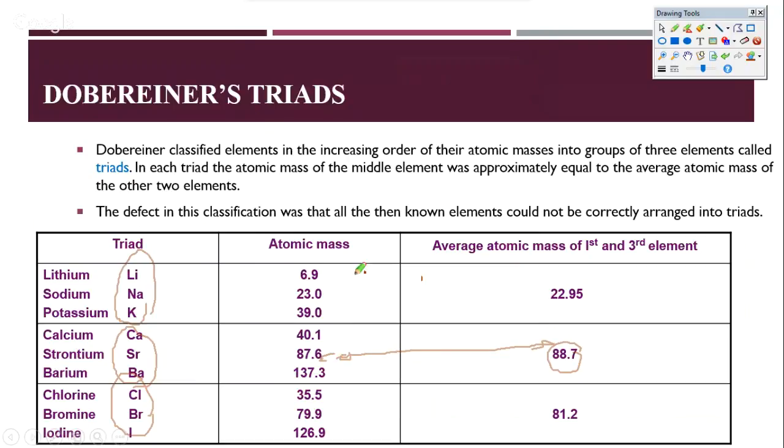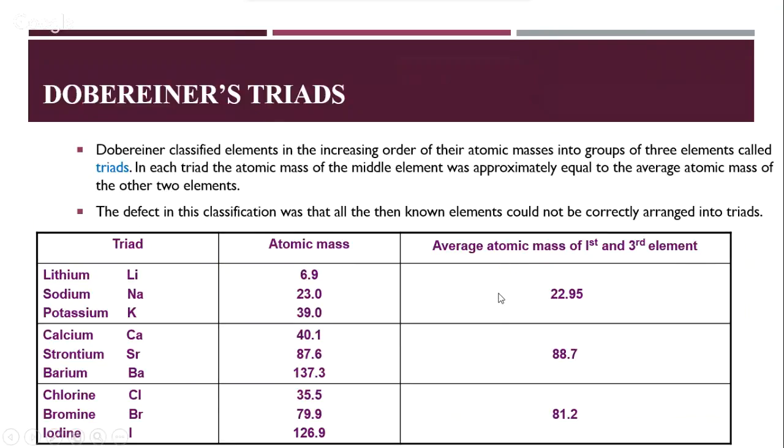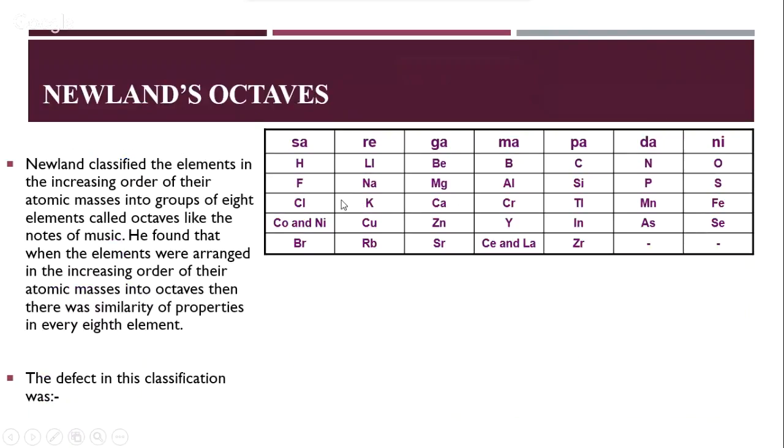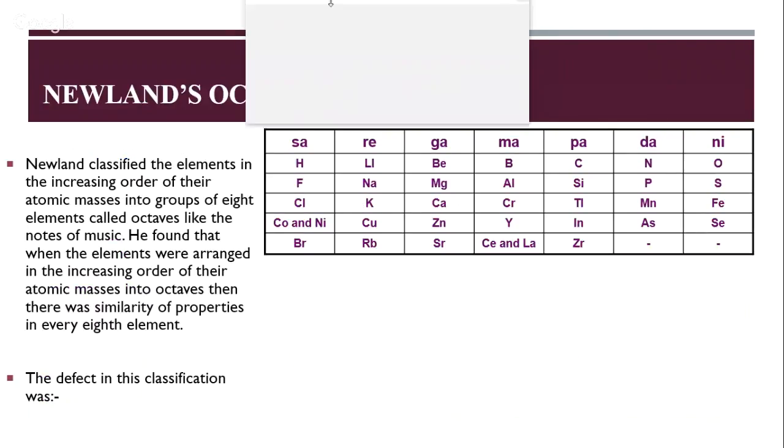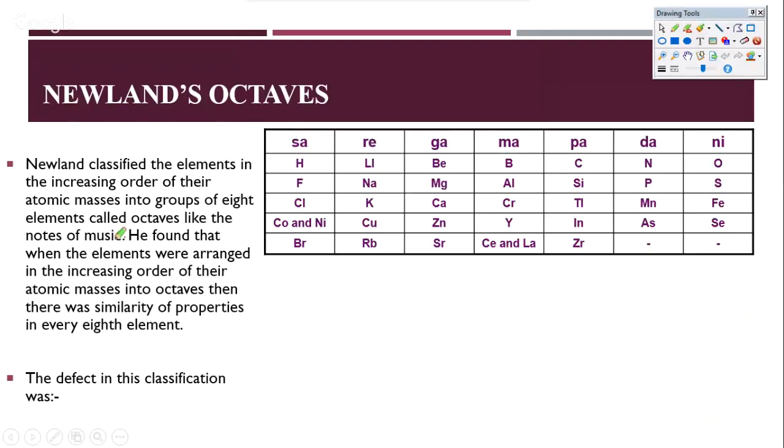So Dobereiner was successful, in whatever elements were known then, in showing that they are very close to each other and have pretty much the same atomic masses. So this was the first attempt ever recorded in terms of classifying the elements that we had known so far. The second attempt was made by Newlands.